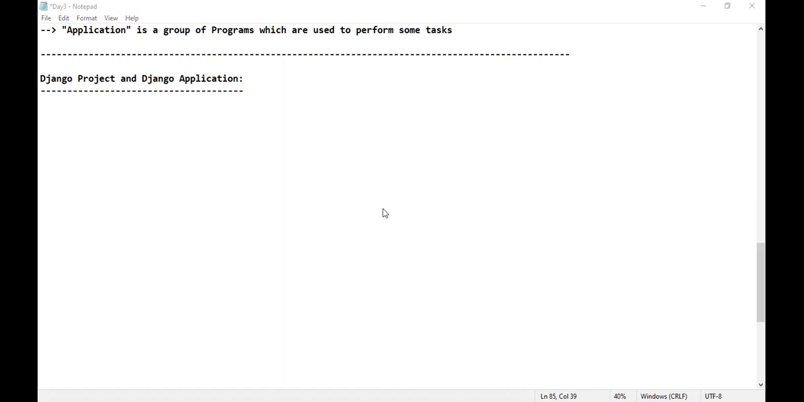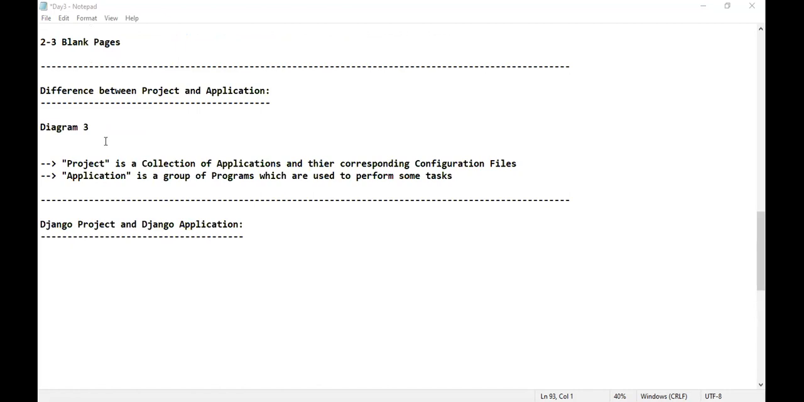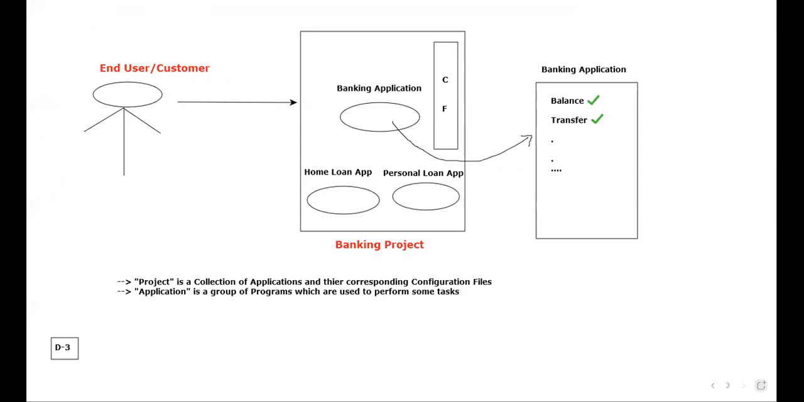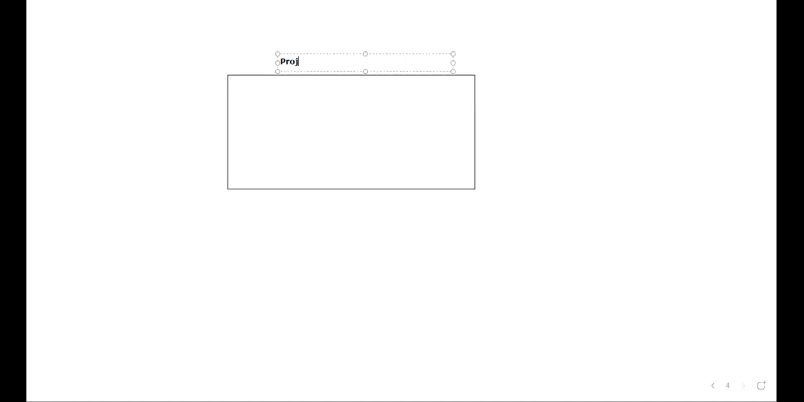Let me just share you the whiteboard. You have to write the diagram number 4, a simple diagram. A small diagram is what I'm going to write. Let me just share you the whiteboard, and I would like to write the diagram. Assume that this happens to be the project. This is the project.